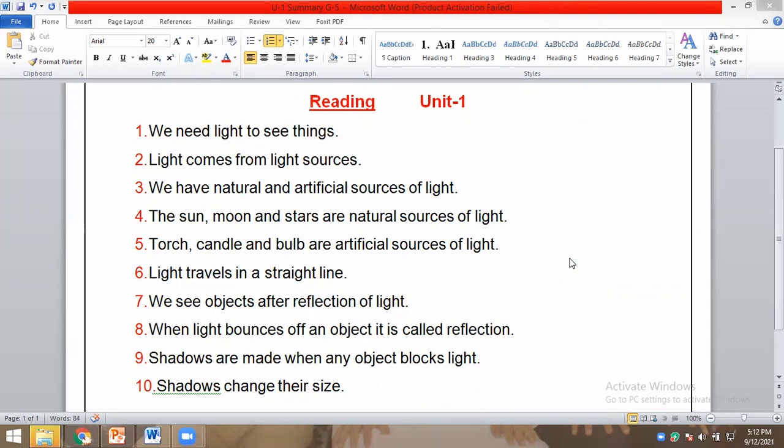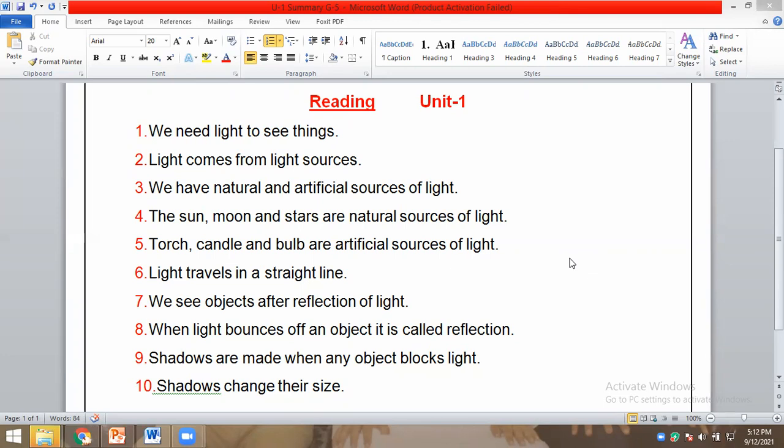We need light to see things. Asil Rabi, are you there? Asil Rabi? Asil Rabi, are you there? Yes, yes. Okay.